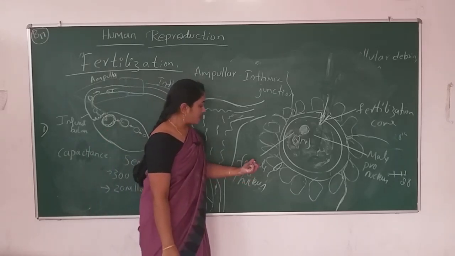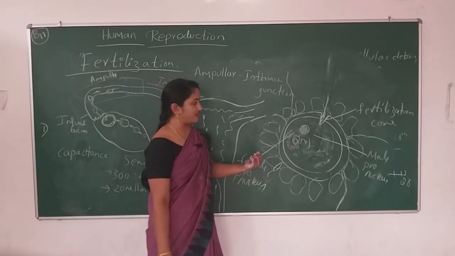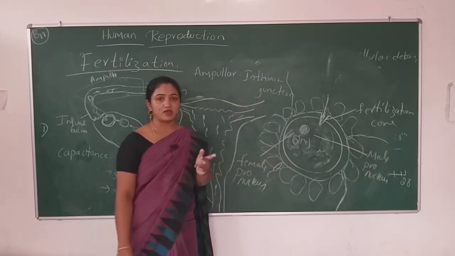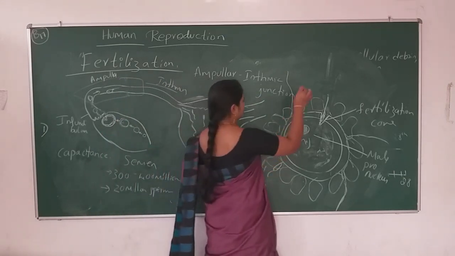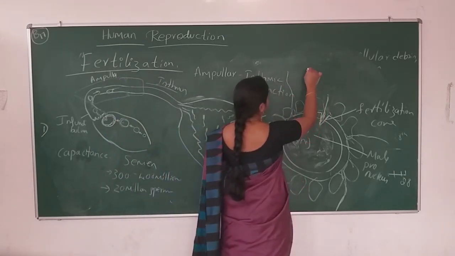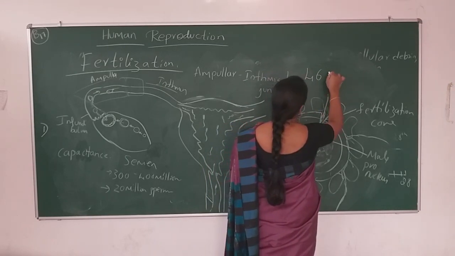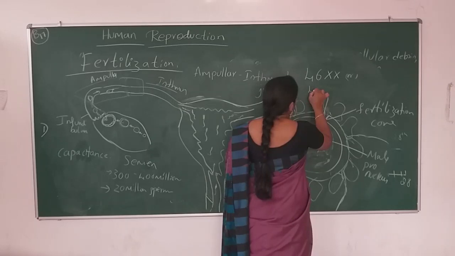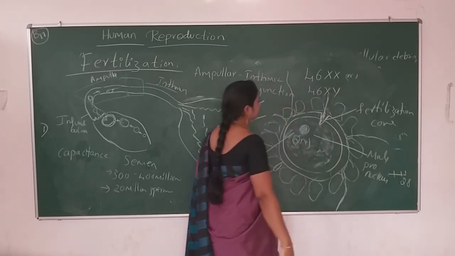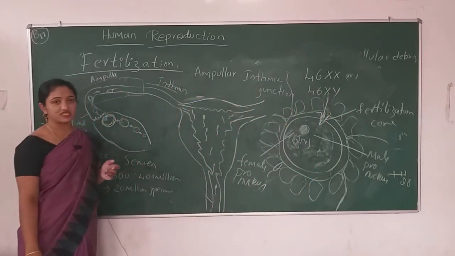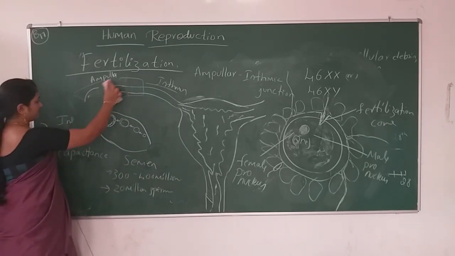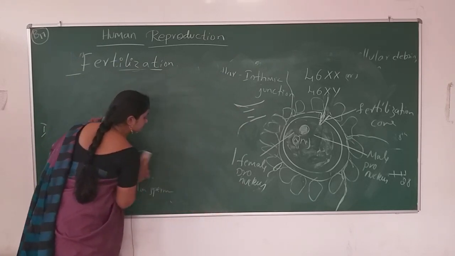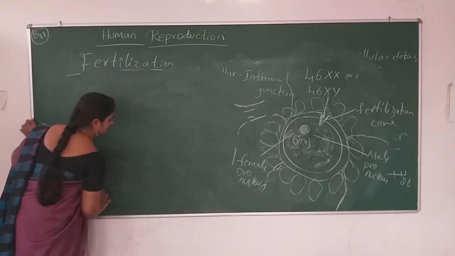2n means half of the set was in the female egg nucleus and half was present in the male nucleus. When they both fuse with one another, it results in the formation of a diploid nucleus. The diploid nucleus will be 46XX or 46XY in number. We have written here 46XX and 46XY. Why this 46? What does 46 mean? Let me complete that also.